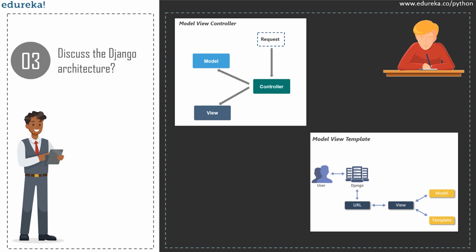Views, on the other hand, are all about presentation, and are not at all aware of the backend. It basically deals more with HTML. A controller is the business logic which will interact with the model and the view. Now talking about the MVT architecture of Django, MVT stands for Model View Template.